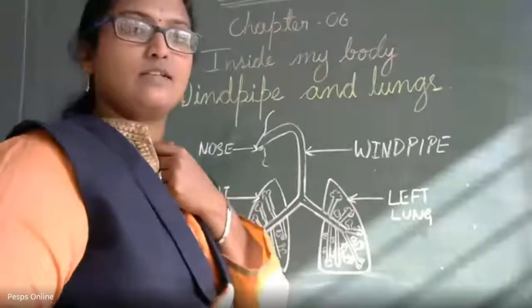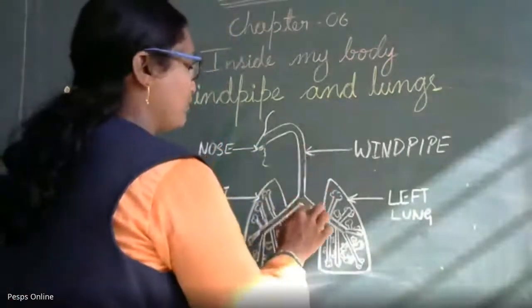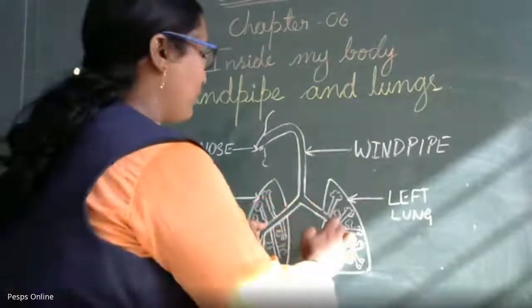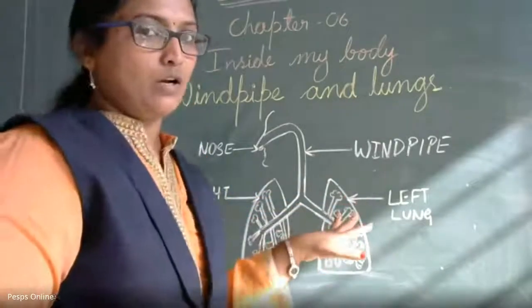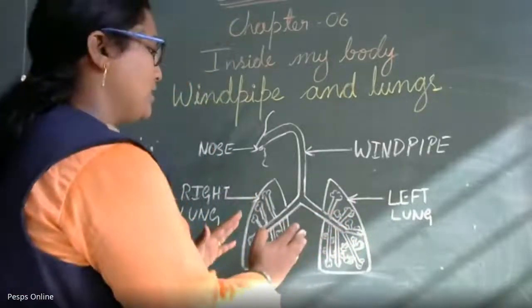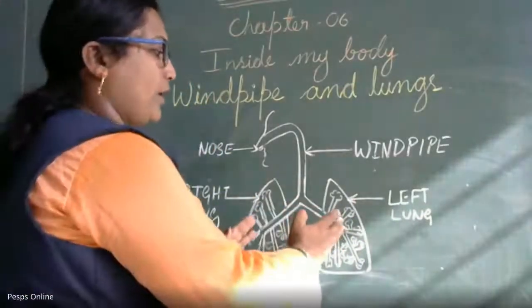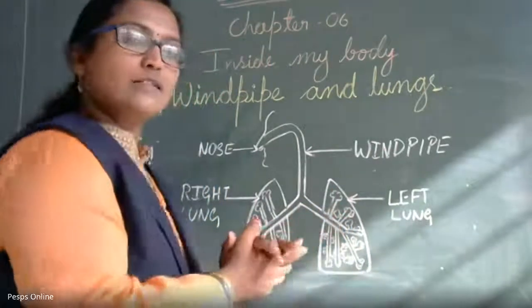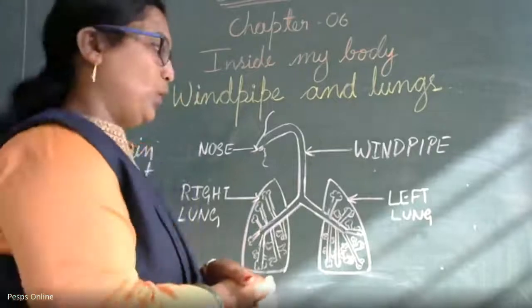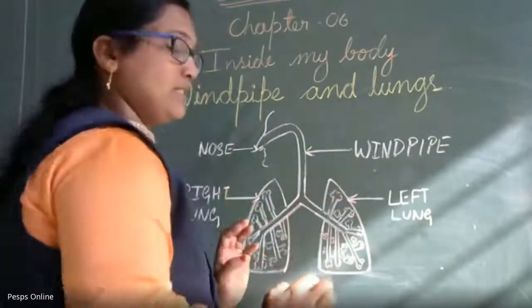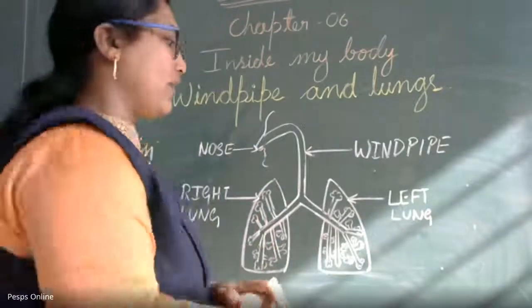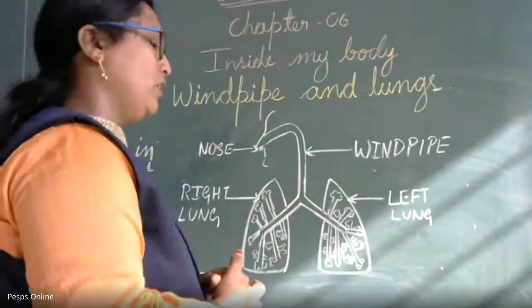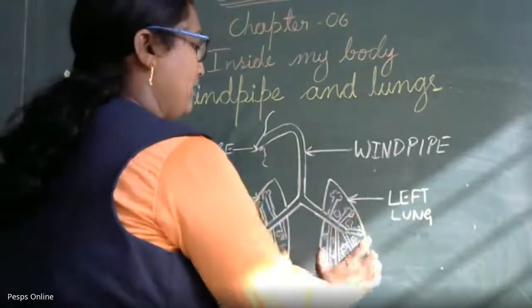That is called the larynx. The bottom part of the trachea divides into two parts, each called a bronchus; two are called bronchi. These bronchi again divide into a network of multiple tube-like structures called bronchioles. At the end of the bronchioles, we can see sac-like structures called alveolar sacs. These are present in the lungs.